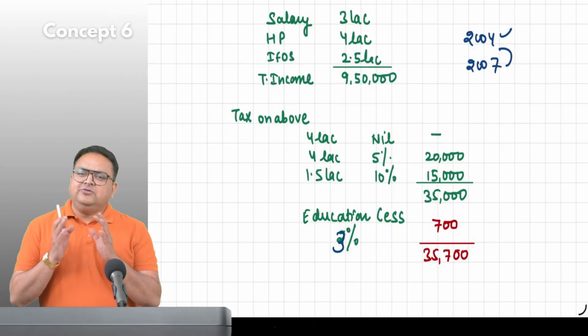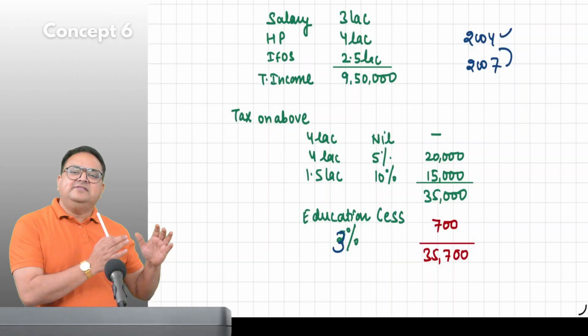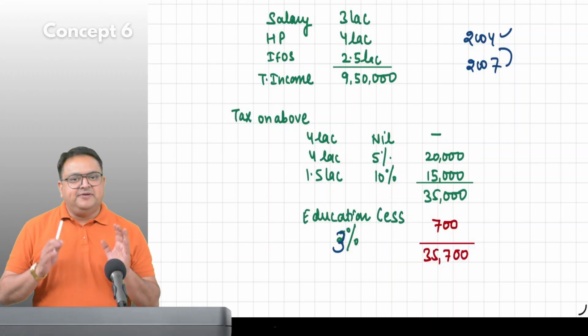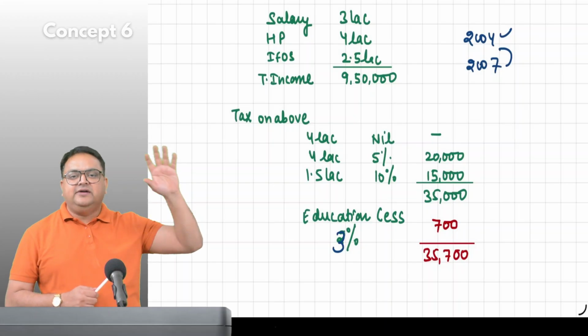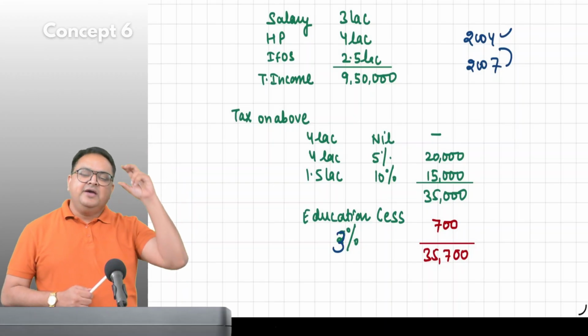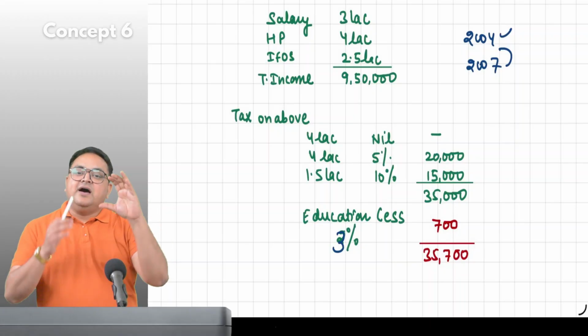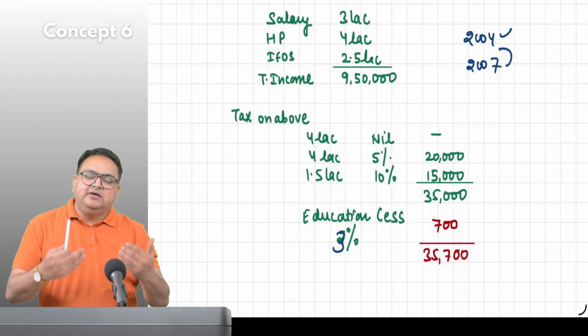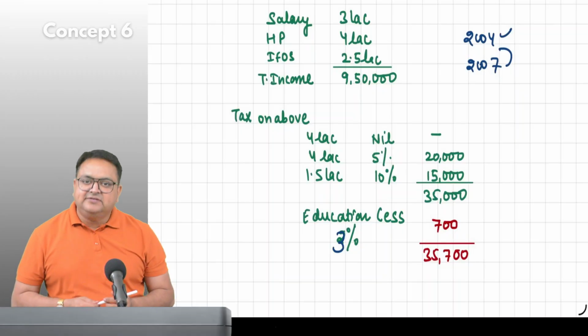And since 2007 till 2016, 17, 18, it was 3% only. So for another 10 years around, it was 3% only. Whenever we have to compute the taxes, after computing the taxes, we were adding 3% as education cess. Got it?